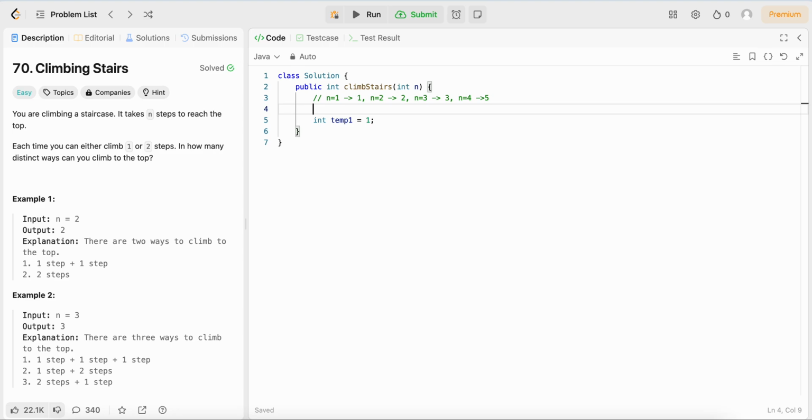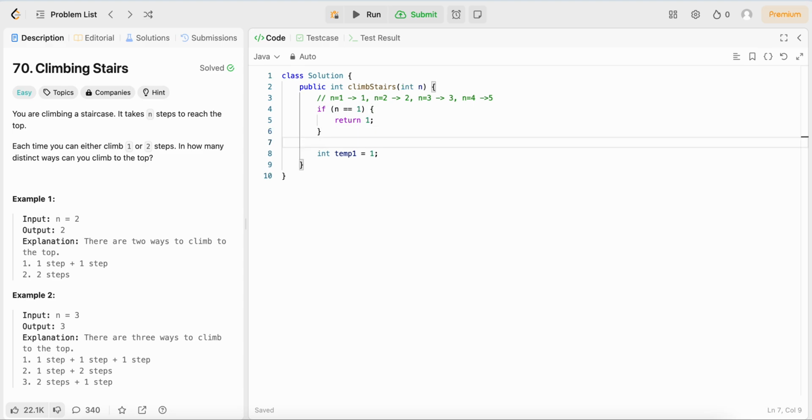So if n is equal to 1, then we just want to return 1, as we know there's only one way to climb that staircase. And then we have temp 1, and then we have temp 2 equals 1 as well, then while n is greater than or equal to 2, because this is not covered in our base case, we want to sum up to find what our value should be by summing up the previous 2 values, which is what temp 1 and temp 2 are going to be.